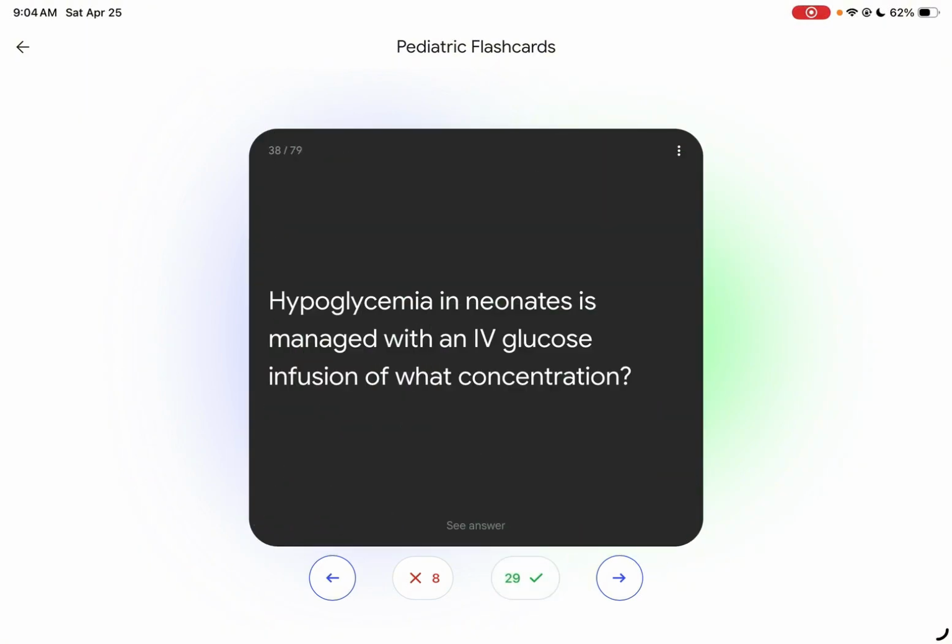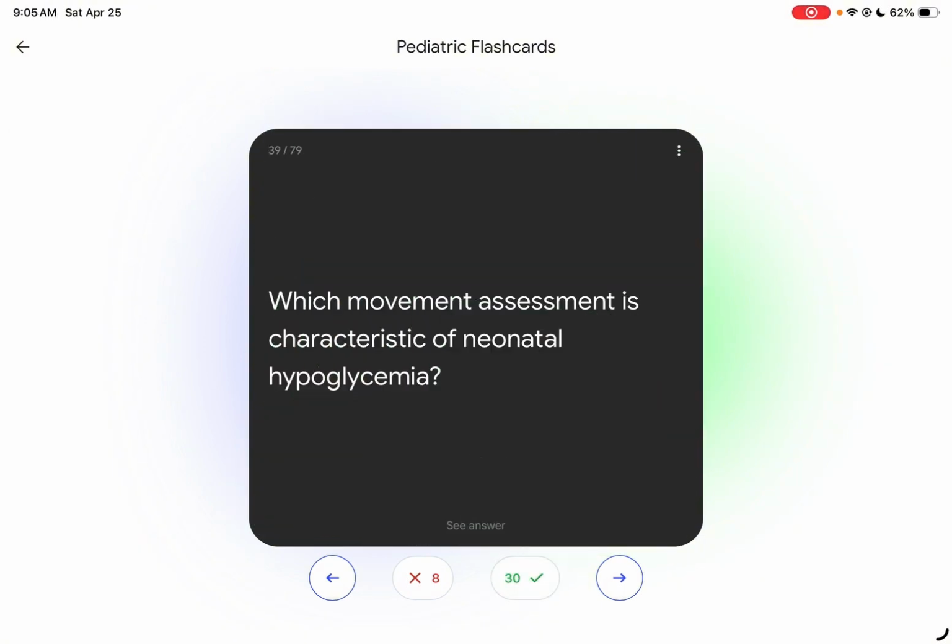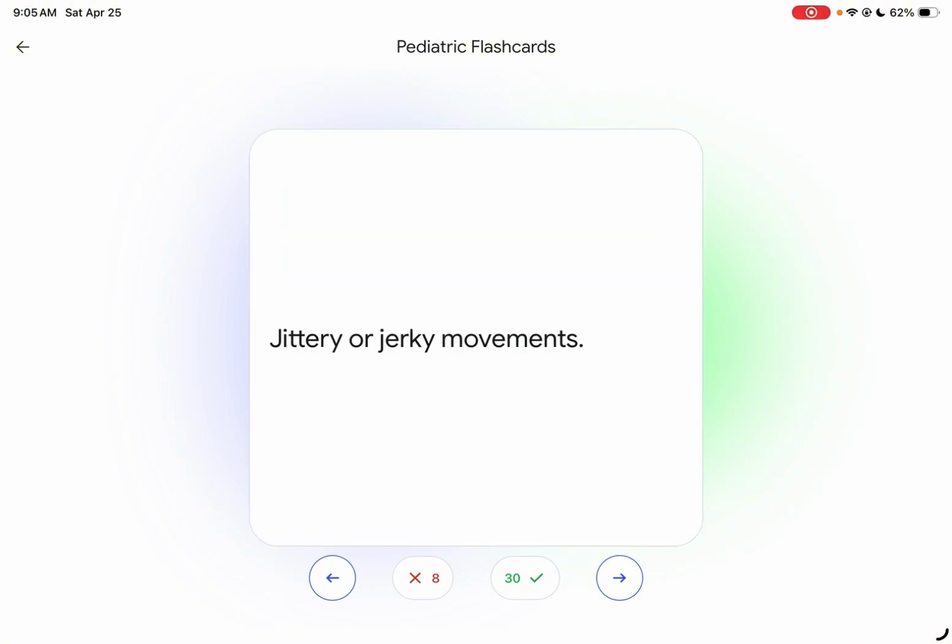Hypoglycemia in a neonate is managed with an IV glucose infusion of what concentration? 10 to 25%. Hypoglycemia is managed by IV glucose. So you should know this, infusion. You need to give the baby an IV infusion of 10 to 25%. So, which movement assessment is characteristic of neonatal hypoglycemia? What is the assessment characteristic of neonatal hypoglycemia? Okay, so if hypoglycemic, the patient has jittery or jerky movements.